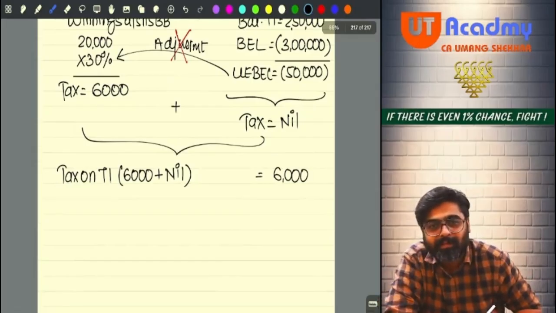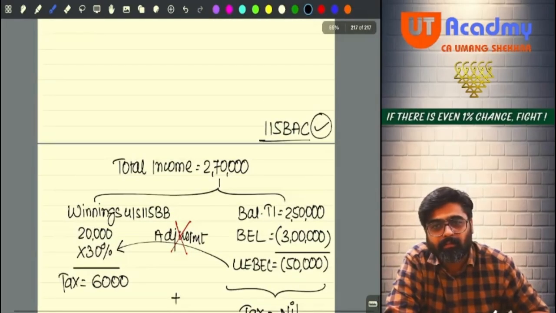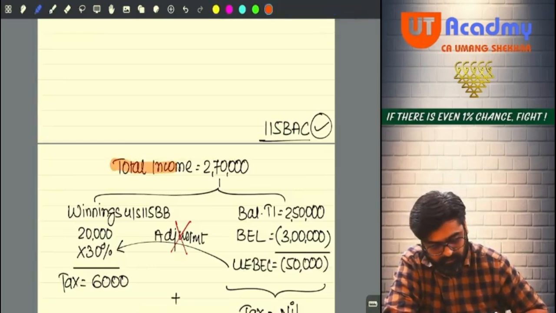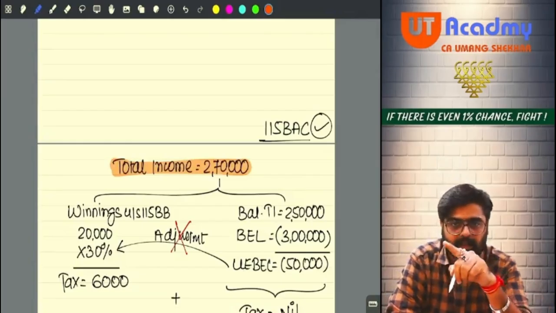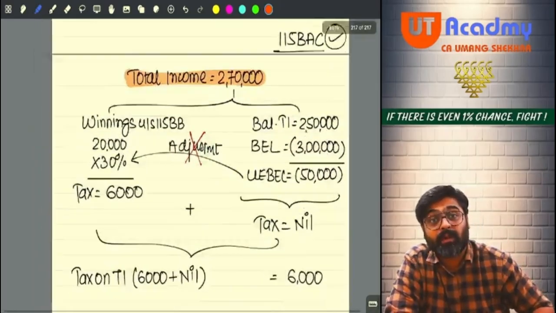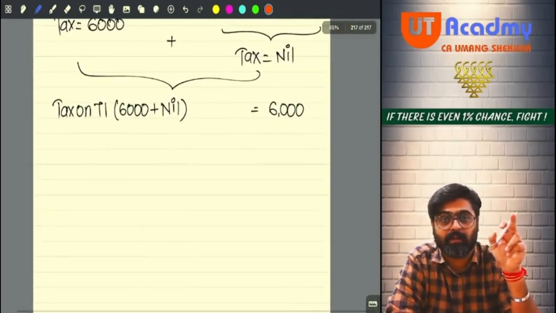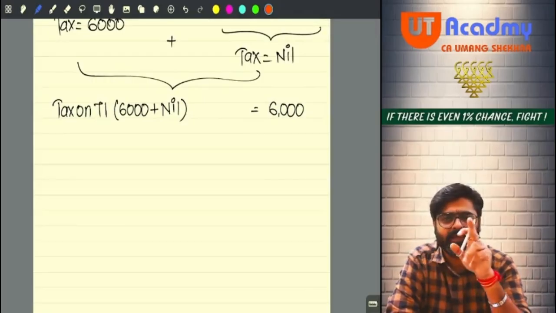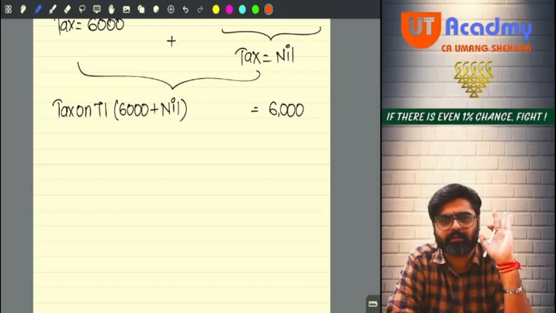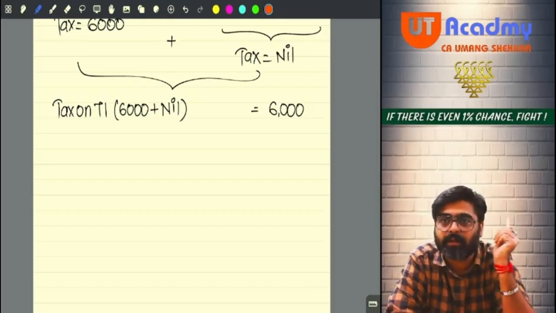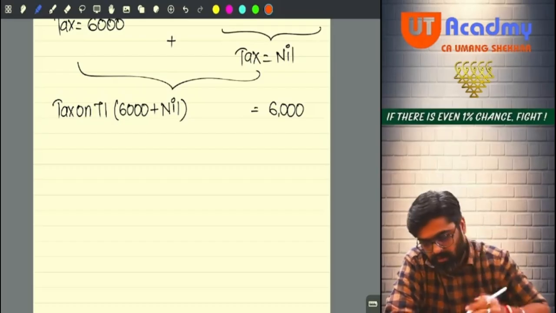Now, is your total income more than 5 lakhs? Check this total income. Are you a resident? Yes. Individual? Yes. Your total income is up to 5 lakhs? Yes. Can you claim rebate? Yes. So rebate of any tax can be claimed, except LTCG 112A. Is it LTCG 112A tax or any tax? Any tax can be claimed as rebate. Even the tax on winnings can be claimed as rebate. No problem in that. Yes or no?